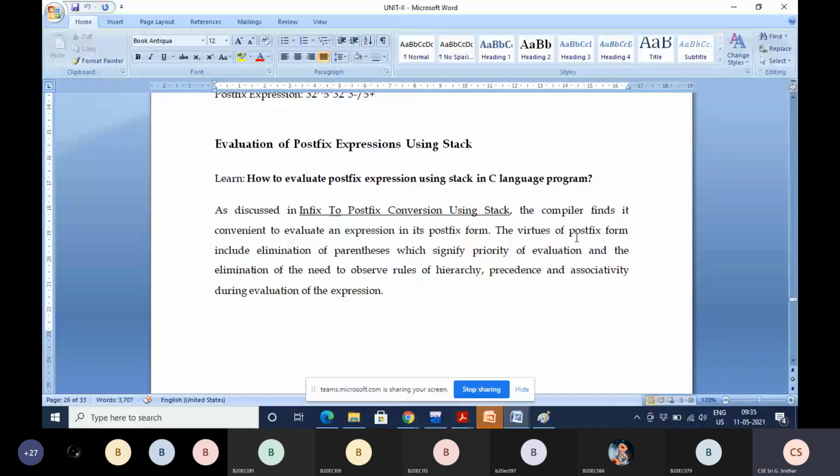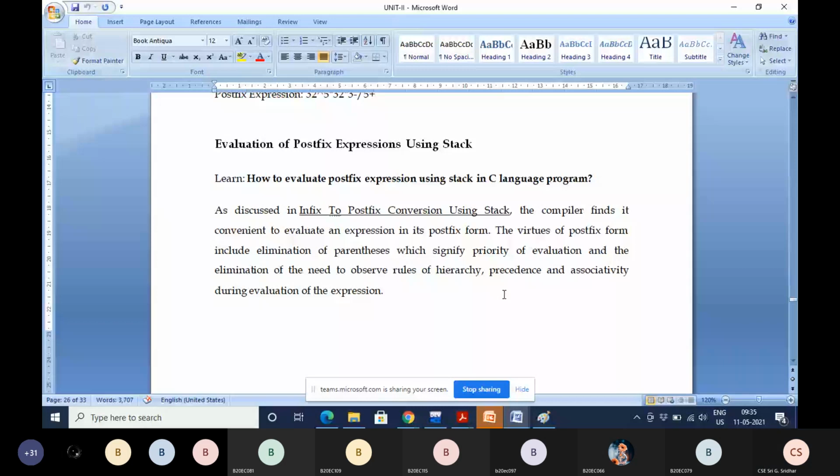The virtues of postfix form include elimination of parenthesis, which signify priority of evaluation, and elimination of the need to observe rules of hierarchy, precedence, and associativity during evaluation.